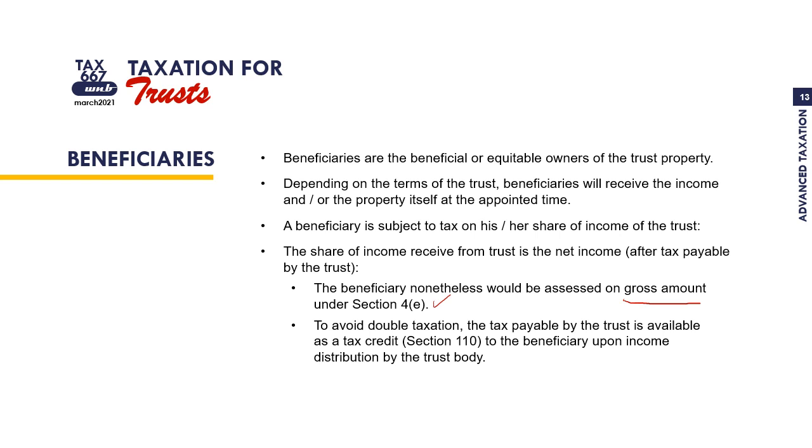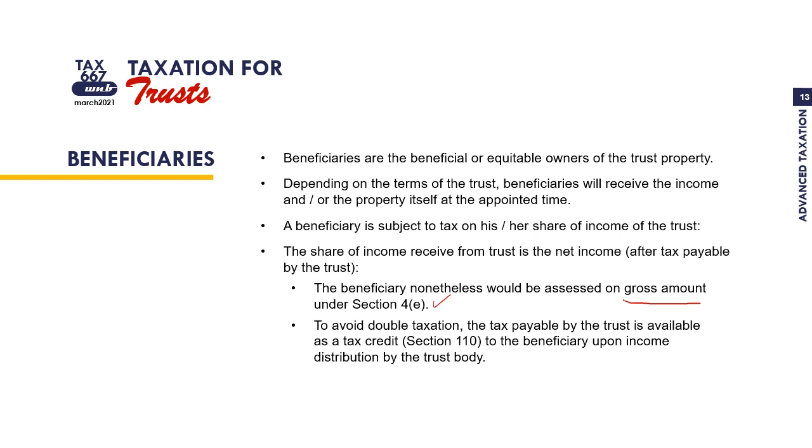So, there is some issue here because beneficiary receive the income net of tax, meaning that trust body already paid some portion of tax on behalf of the beneficiaries. However, when we do the tax for waris, kita ambil balik gross amount.